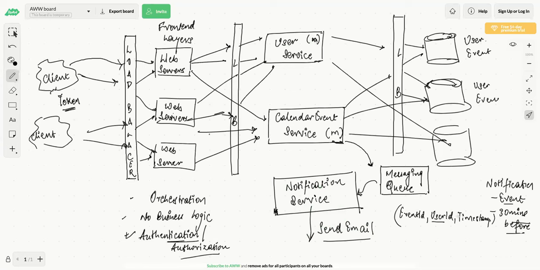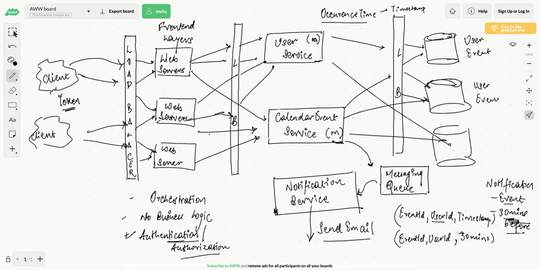Okay. Now there is another, you want a reminder before 30 minutes as well, right? So maybe you want to send another calendar invite. Sorry, email invite. So what do you say? You send the event ID and the user ID, and you know the time, the event occurrence time. You know the occurrence time, right? So this is again a timestamp. So you do timestamp minus this time, so that will get you the exact time. So you put the delivery of that particular timestamp. So this is 30 minutes before.